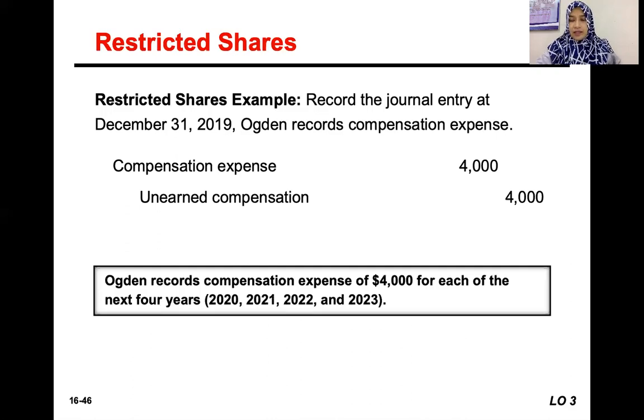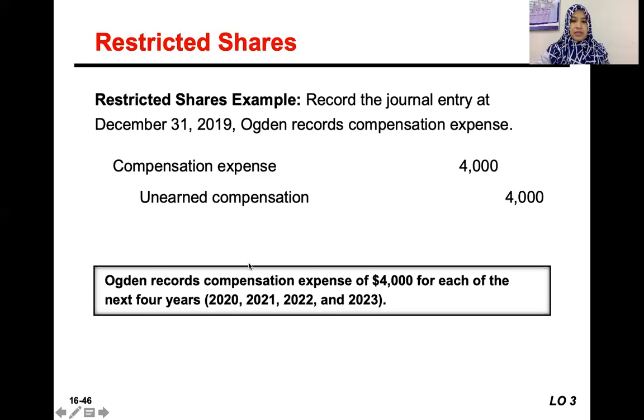This is like unearned revenue or prepaid expenses. Okay, so you write off at the end of the period, over the period of service.